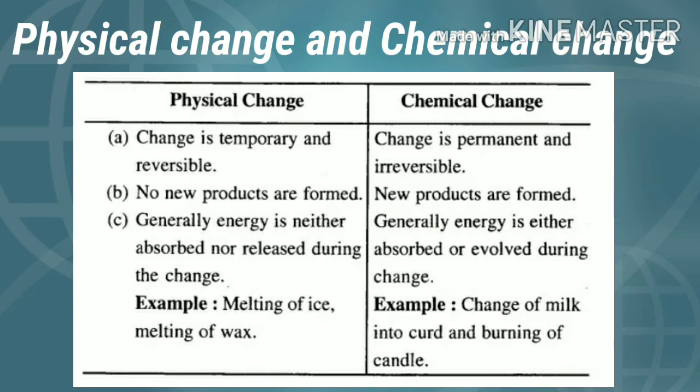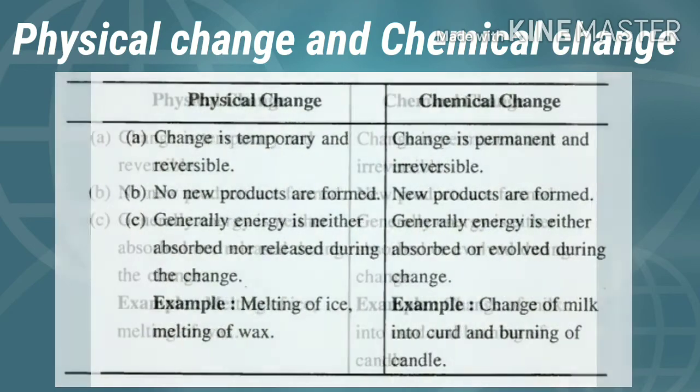In physical changes, generally energy is neither absorbed nor released during the change. But during chemical change, generally energy is either absorbed or evolved during the change. Examples of physical changes: melting of ice, melting of wax. Examples of chemical changes: change of milk into curd or burning of candle.